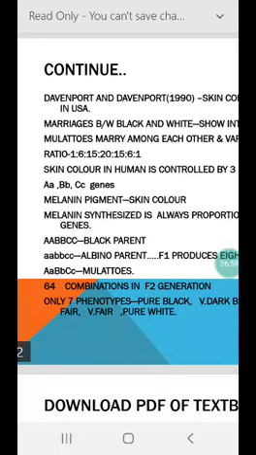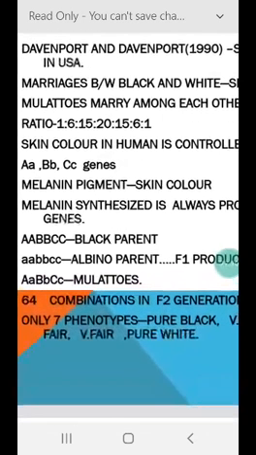So that's why the genotype of the black parent is capital A, capital A, capital B, capital B, capital C, and capital C, means all 3 dominant pairs of genes. While that for albino it is small a, small a, small b, small b, and small c, small c.